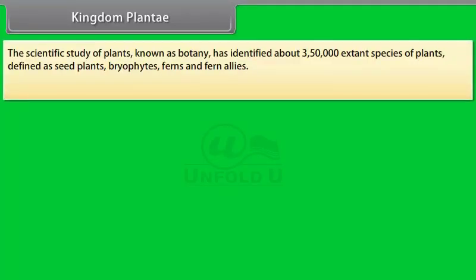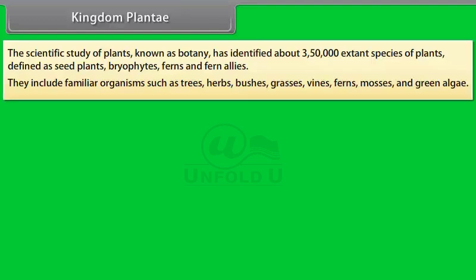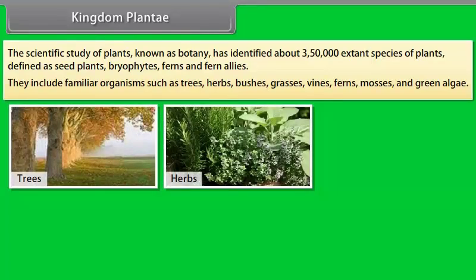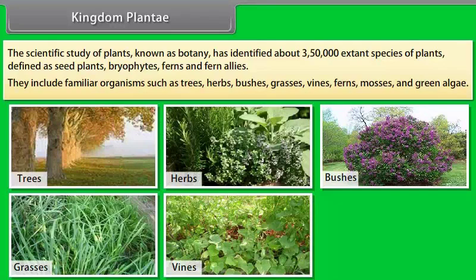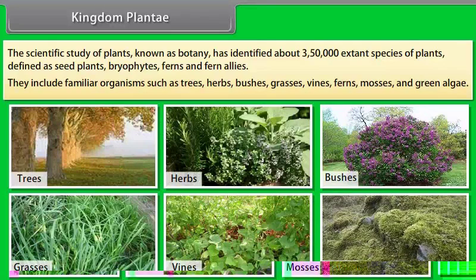The scientific study of plants, known as botany, has identified about 350,000 extant species of plants defined as seed plants, bryophytes, ferns and fern allies. They include familiar organisms such as trees, herbs, bushes, grasses, vines, ferns, mosses and green algae.